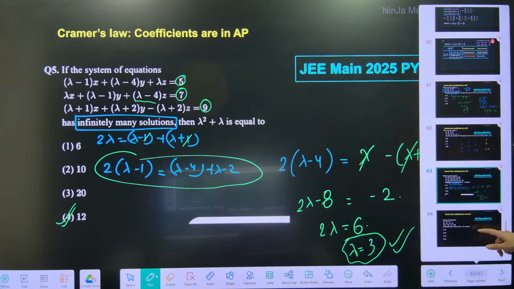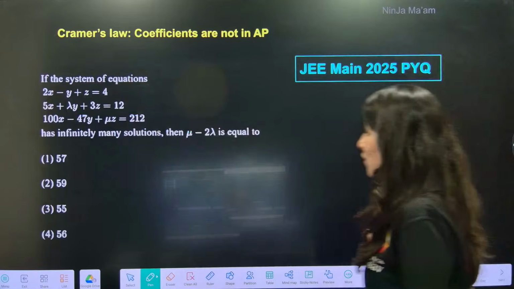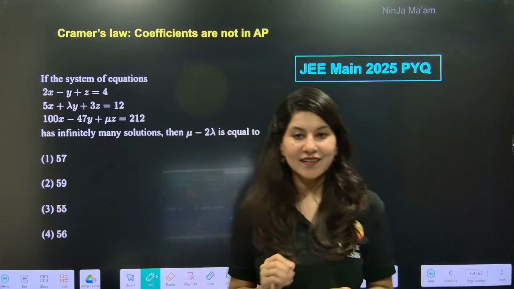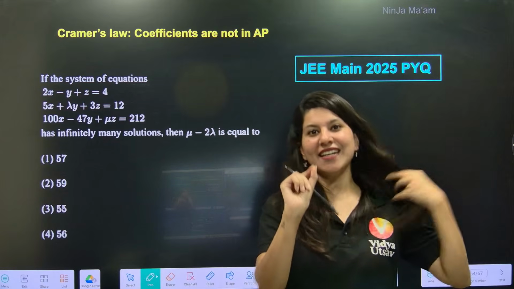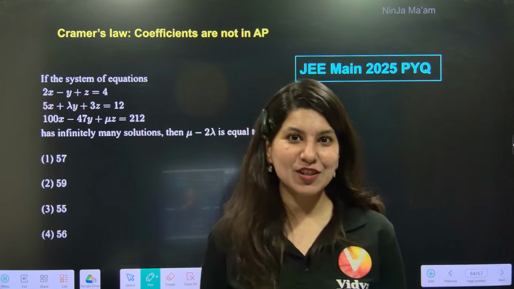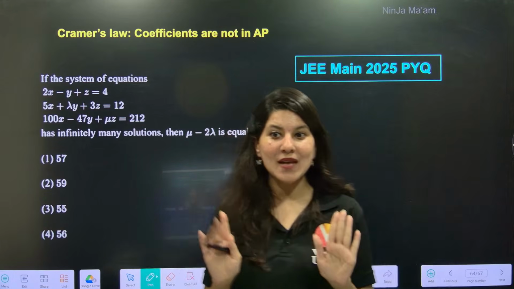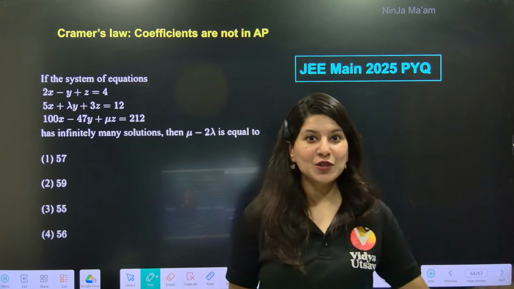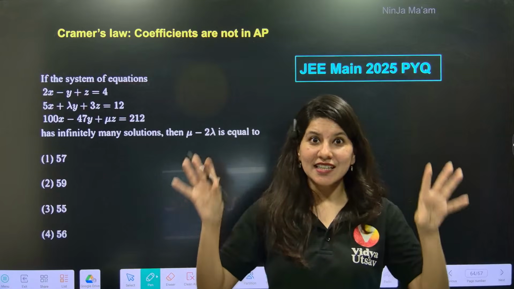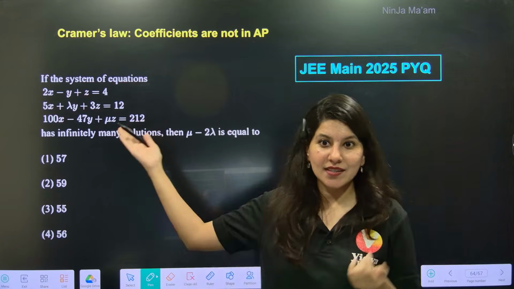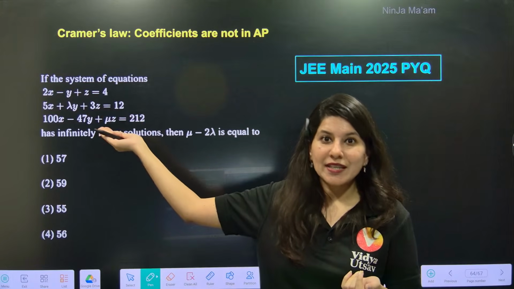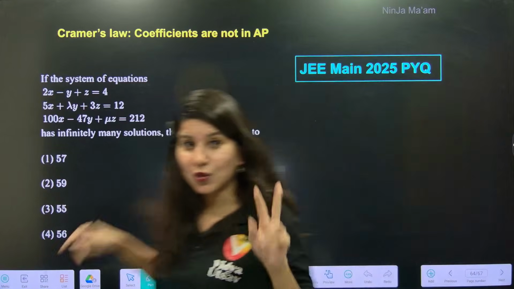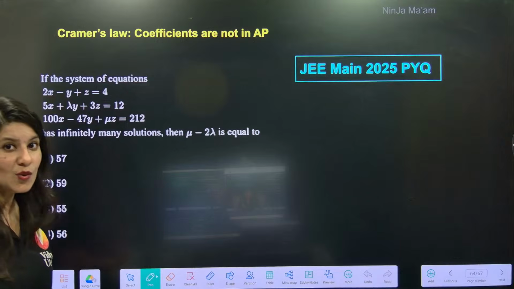So how easy this question has become. Now, if at all the coefficients are not in AP, and you are getting this question, then you are slightly unlucky, because then the calculation will be slightly heavy. But still Ninja ma'am has actually thought about it, that my students, if they are going to struggle, suffer, two determinants you have to calculate. See, in here, can you see this? What is this behavior, NTA? That you are asking the students to calculate 2 determinants involving 147 and 212.